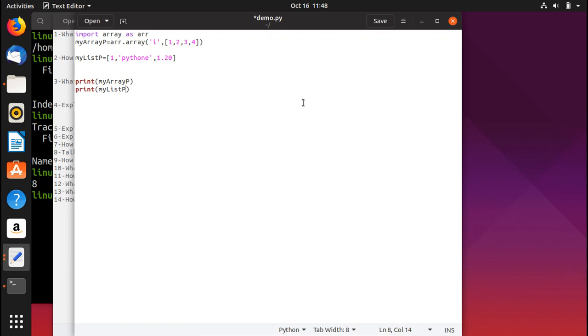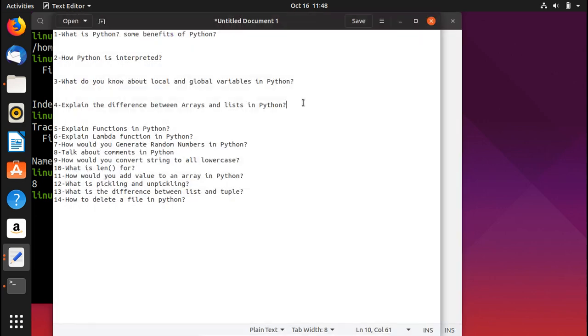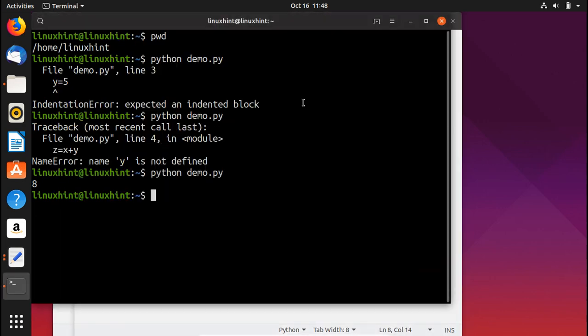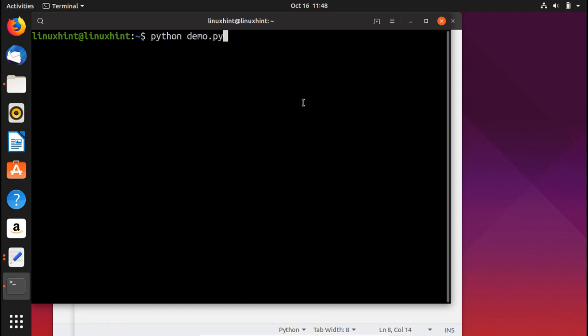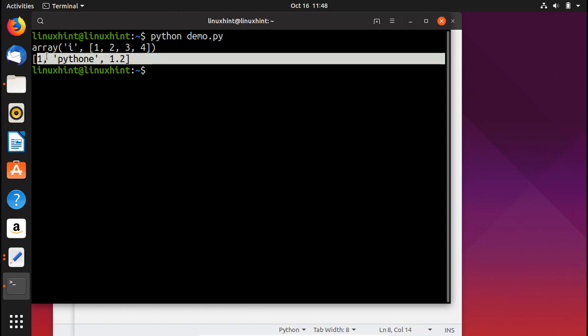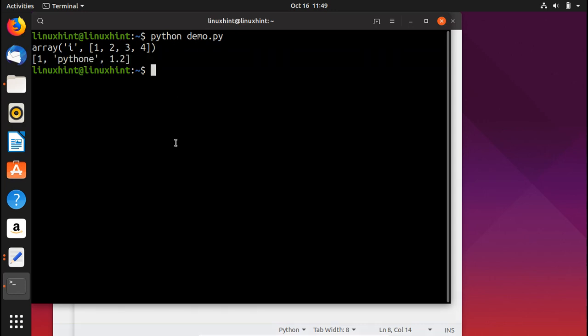All right, I would save it, go to my terminal, and try to run my Python script again. Okay, if I hit enter, you can see that here I have multiple data types with the help of lists, while in the case of array I have only one kind of data type. All right, so I hope you have got the point.